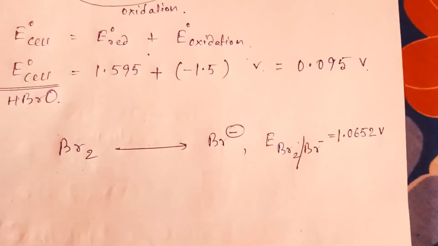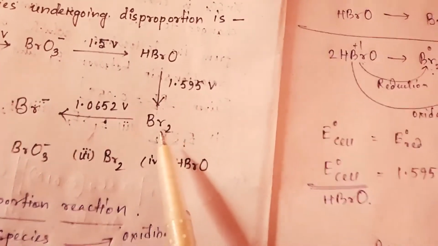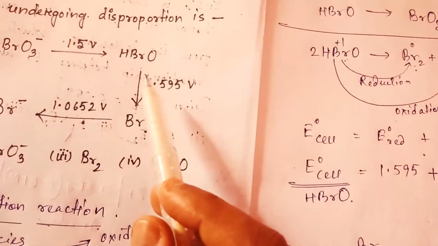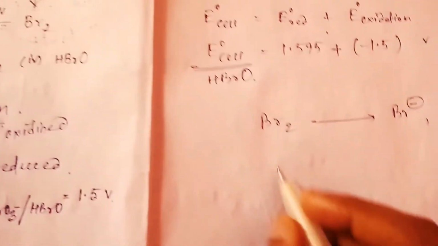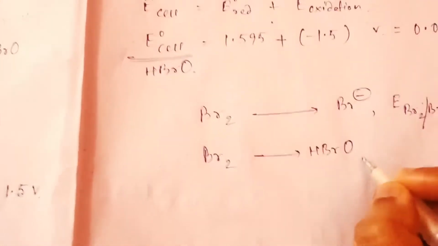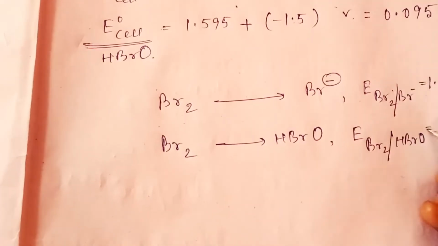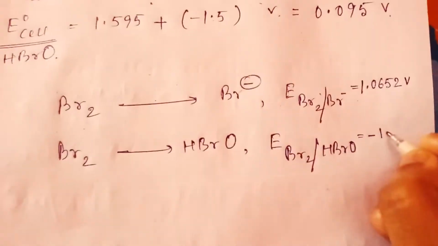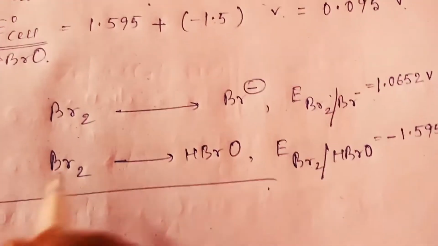Now take the other part, HBrO to Br2. Just reverse the reaction, Br2 to HBrO, then the value will be the same but the sign will be different, it will be minus. So the E value of Br2 to HBrO will be minus 1.595 volt.